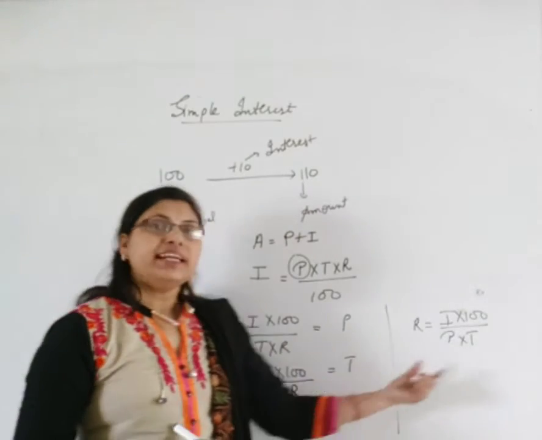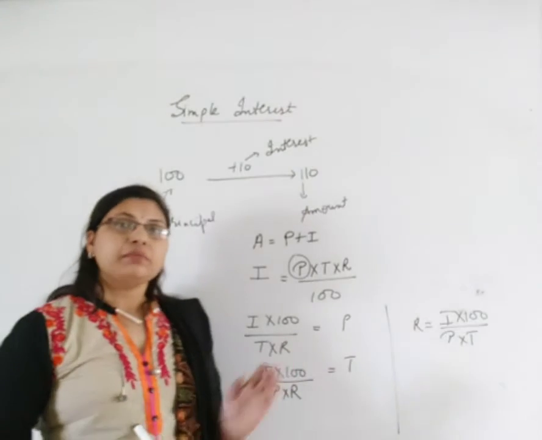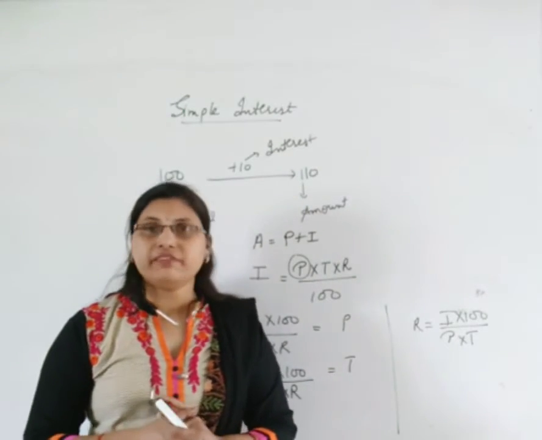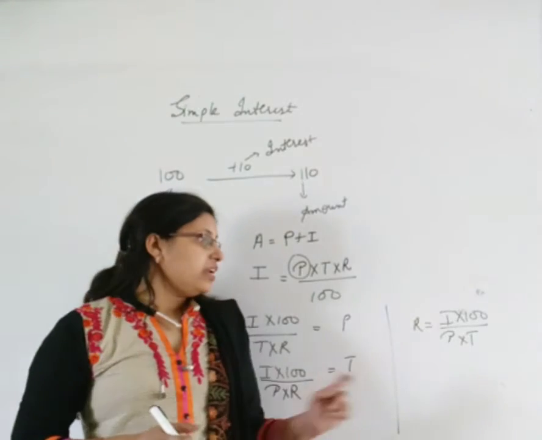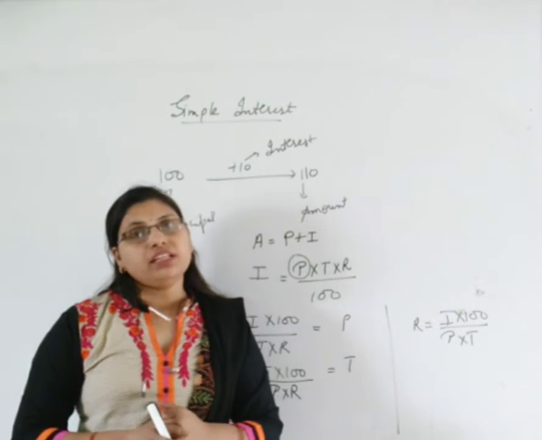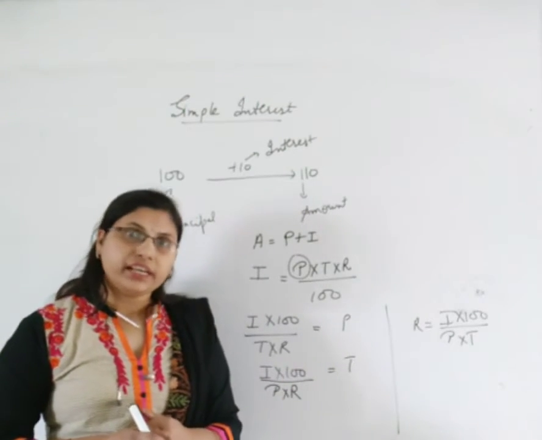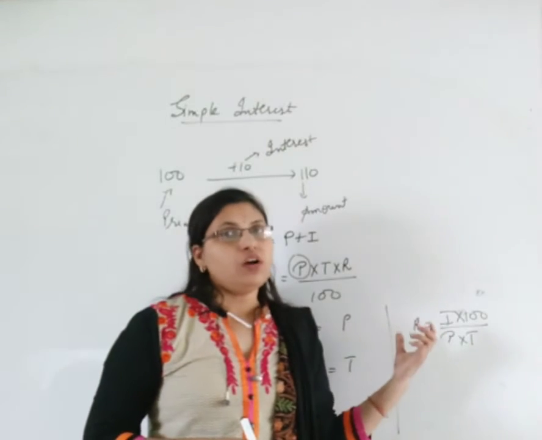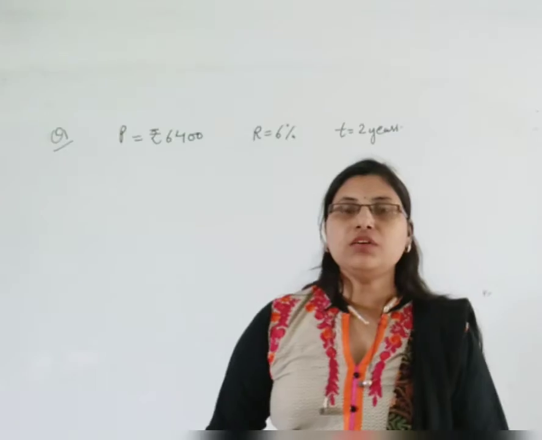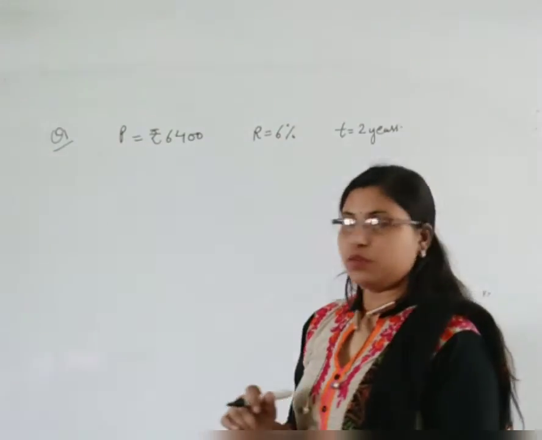But we have to keep one thing in mind. In this formula, time should always be in years. Right? If the time is given in months, first of all we will convert it into years by dividing by 12. And if the time is given in days, we have to divide that by 365 to convert it into years. Clear everyone? In this formula we will always use time in years.